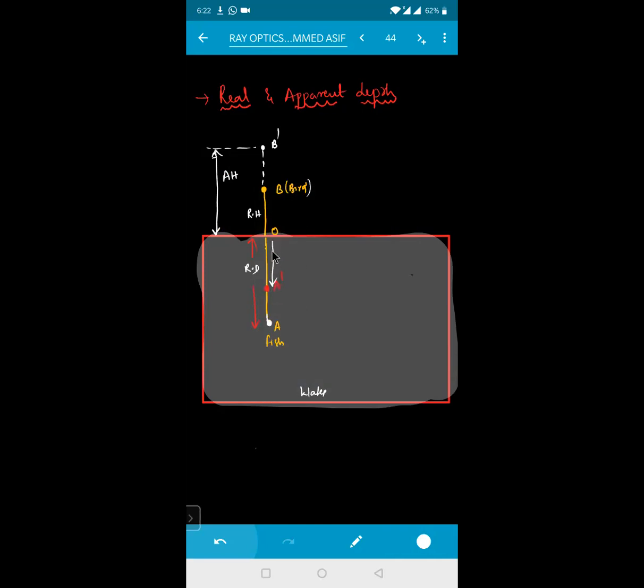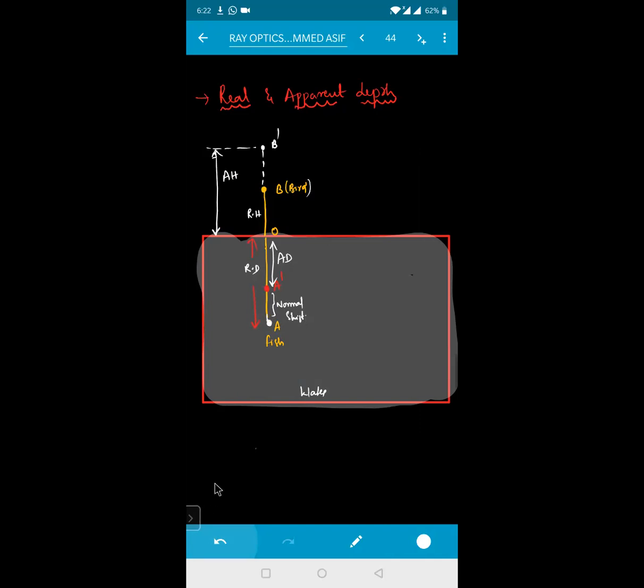A to O to A dash will be representing your apparent depth. Is it clear, beta? That means from A to A dash, this will be your normal shift.